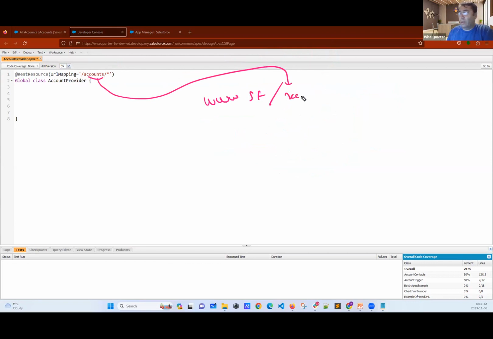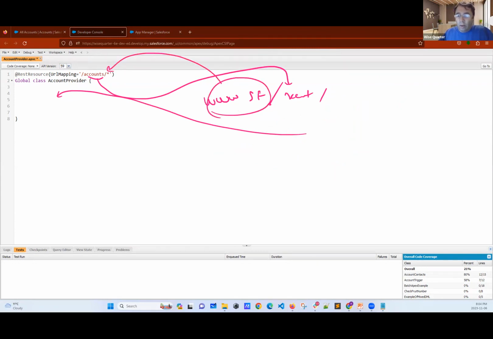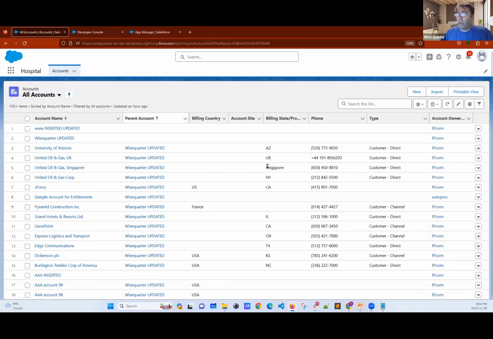www.salesforce/accounts here. Then they can reach this class. This is called the endpoint. But first, they have to provide my username, my URL name. Now let's go and try to understand on our org here.